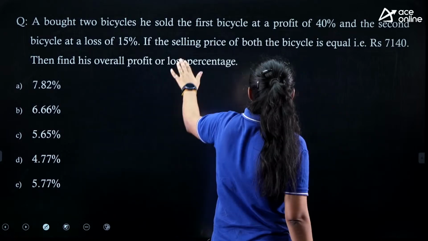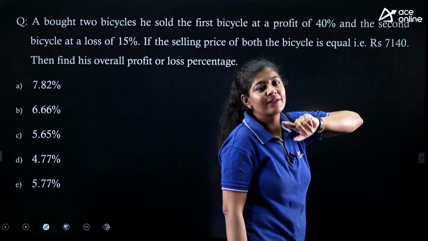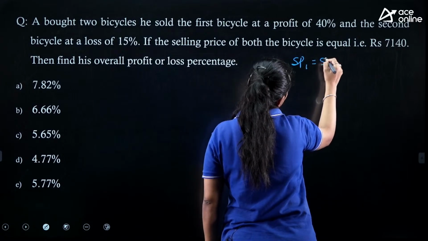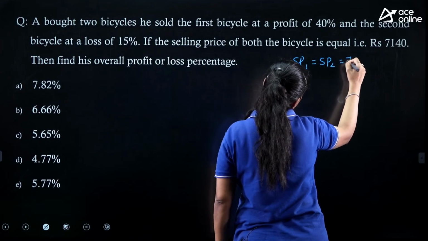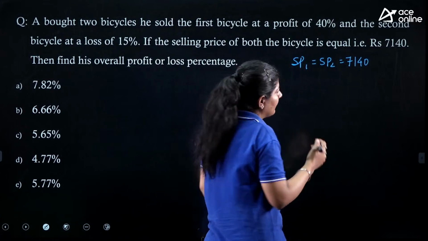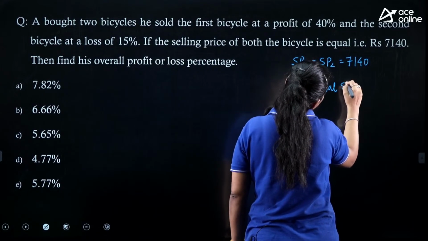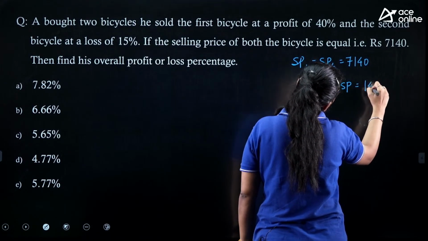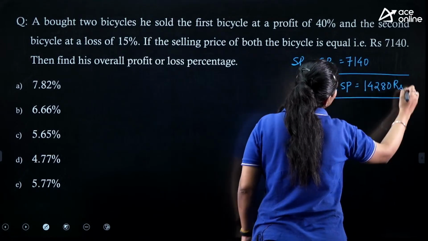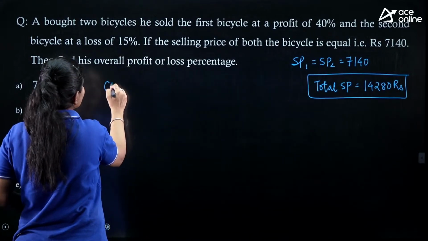So the question is saying that the selling price of both the bicycles is equal, that is nothing but 7140. So SP1 equals SP2, which equals 7140. So the total SP is nothing but 14,280 rupees, right? Now we need to calculate the total CP, right? So first try to calculate the CP1.